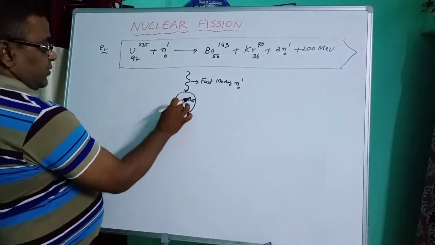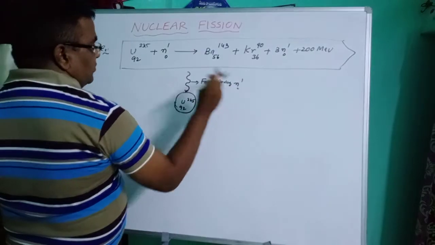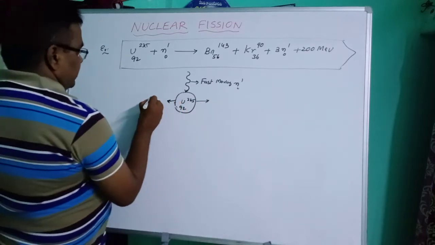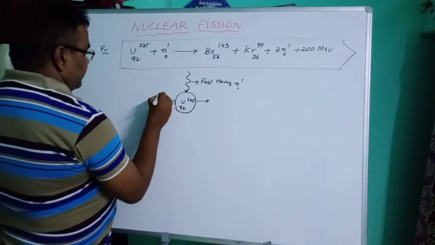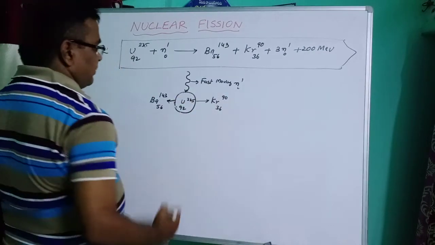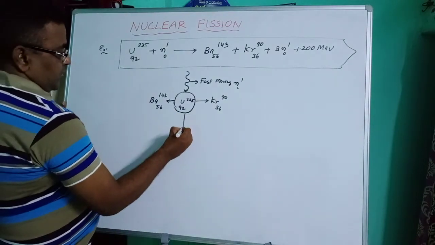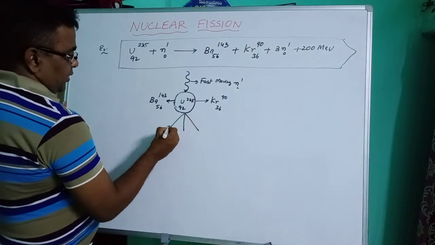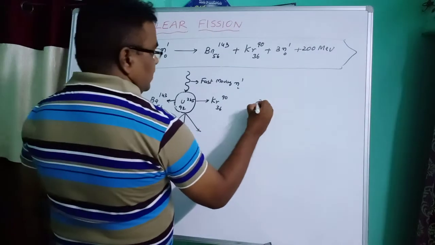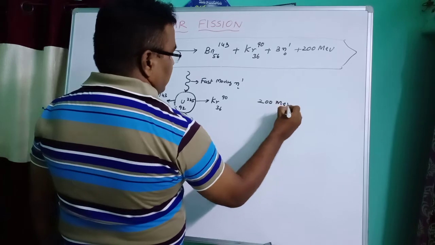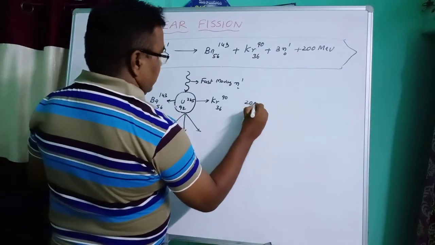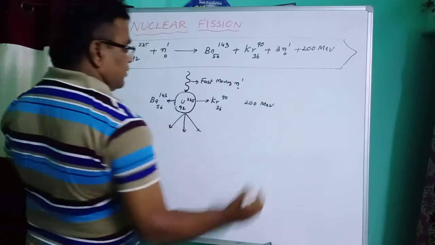So this is the uranium nuclide. It is collided with a fast moving neutron. Then it decomposes into two nuclides. The first one is barium 56, 143. The second one is krypton 36, 90. Along with this, three fast moving neutrons are also liberated. So in this stage, 200 million electron volts of energy is liberated. So simply say, 200 million electron volts of energy is liberated.